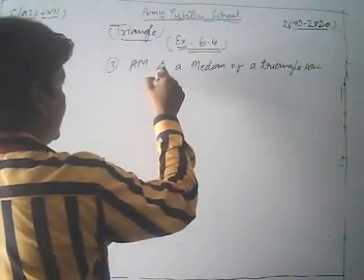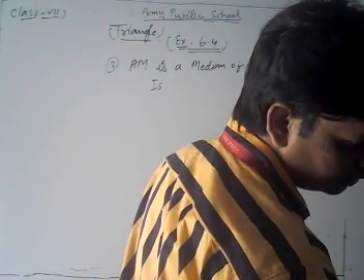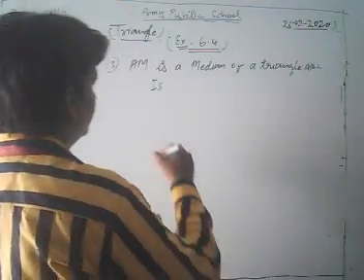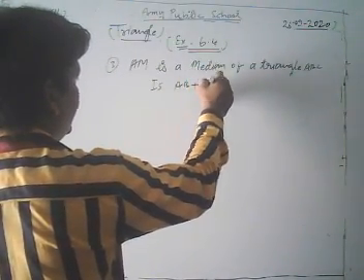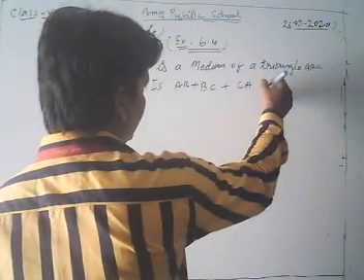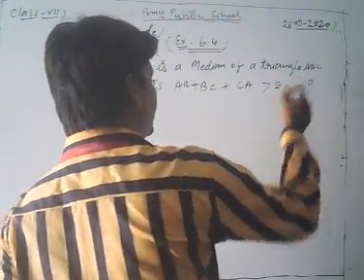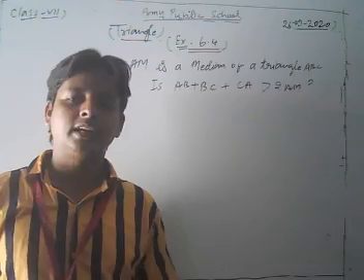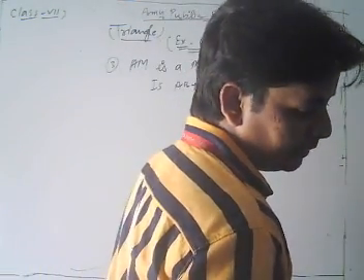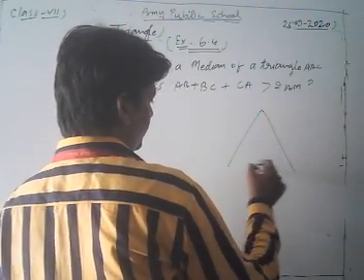And we have to check whether AB plus BC plus CA is greater than 2 times AM. We have to check this. Understand? In that question, a triangle is given where AM is the median of the triangle. Suppose that first,